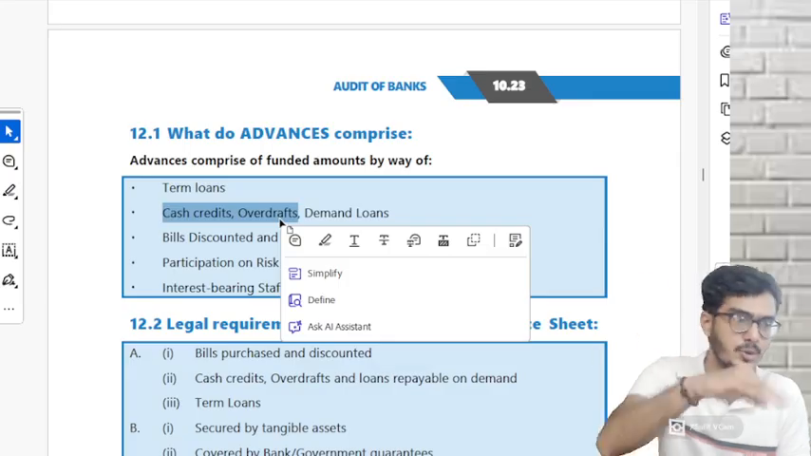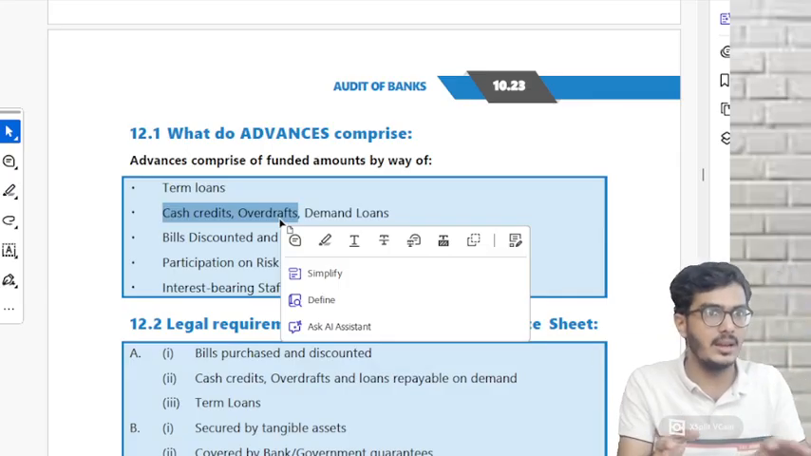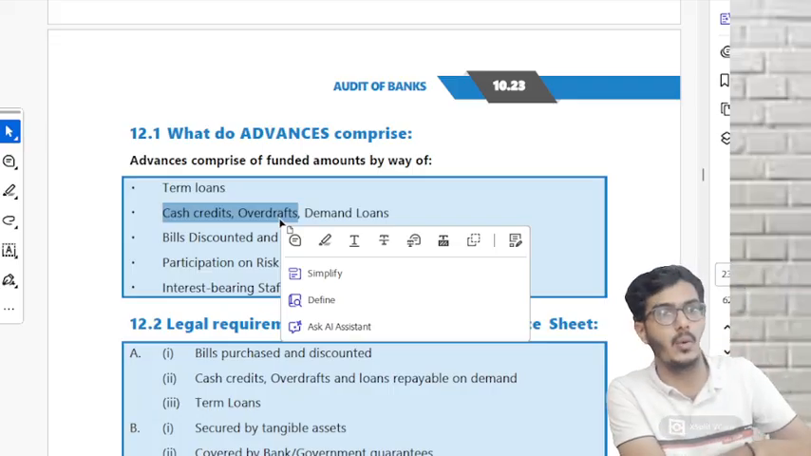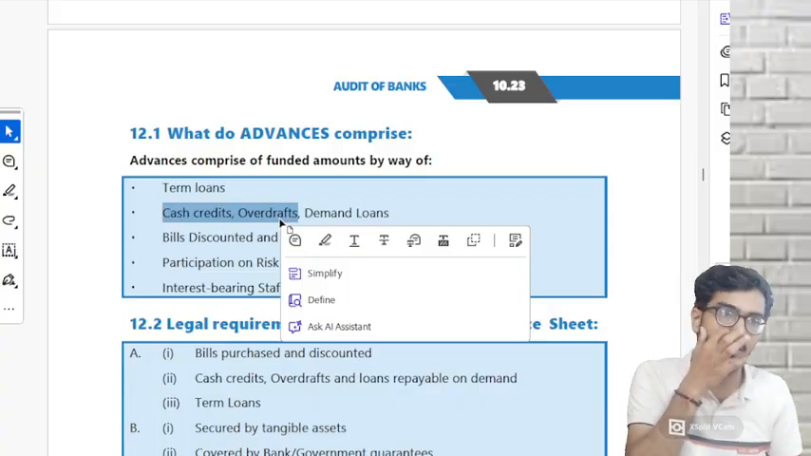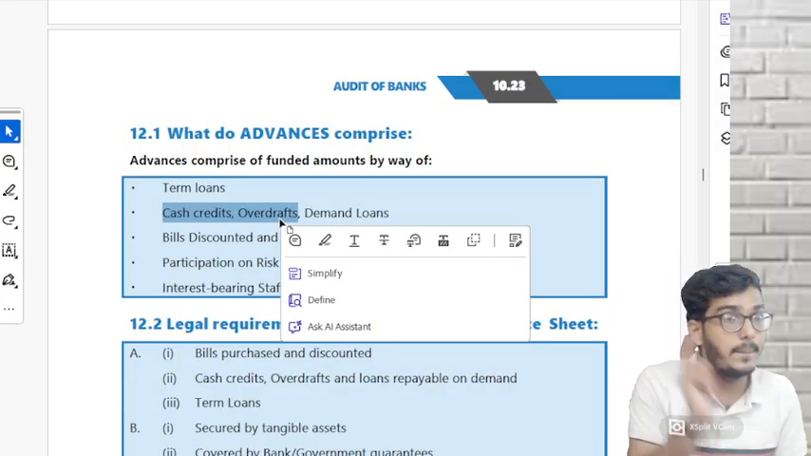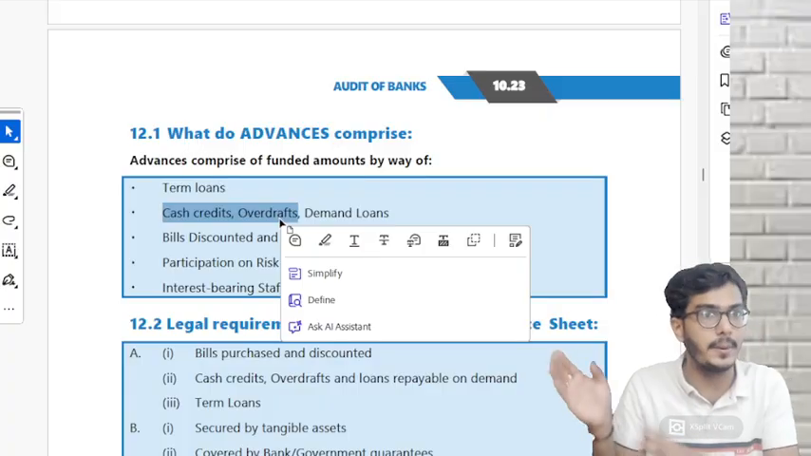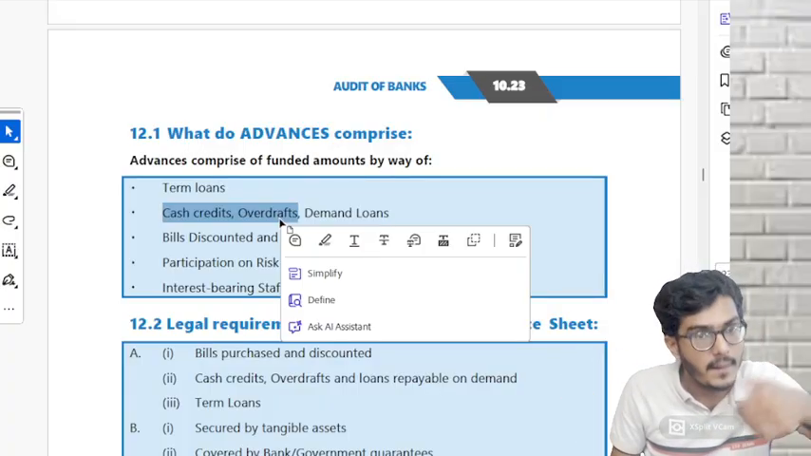But again, you are supposed to repay the money. What is a CC account? Same thing like overdraft, but a separate account, not under your current account. Separately, they have opened a new account. That is called a CC account. But again, it's the same thing as overdraft. It is not your money, it is the bank's money. But term loans are used for other purposes, like long-term purposes. The CC and overdraft are purely used for your working capital.